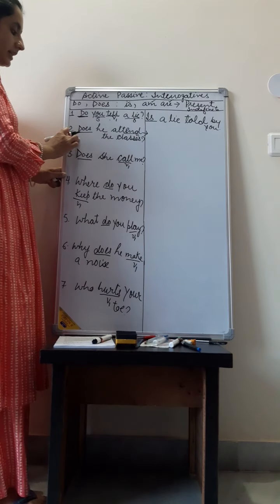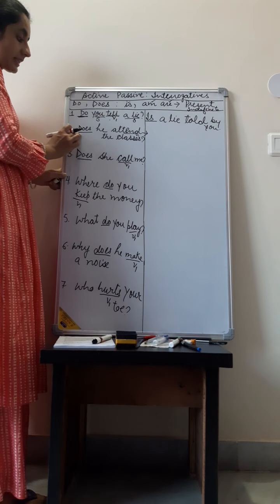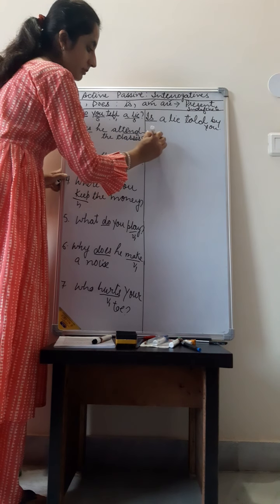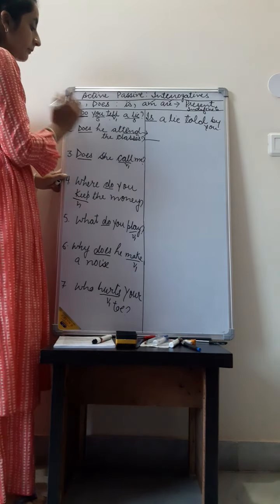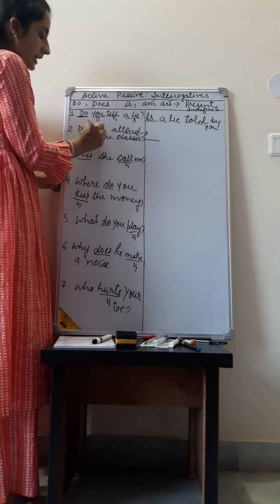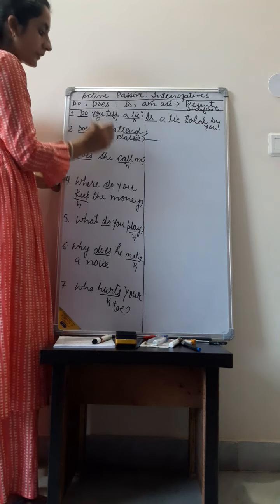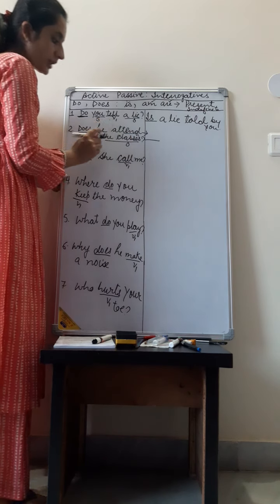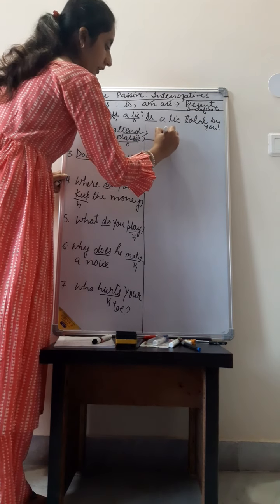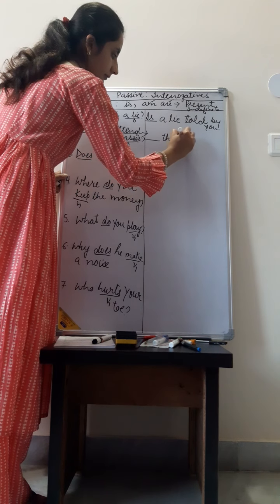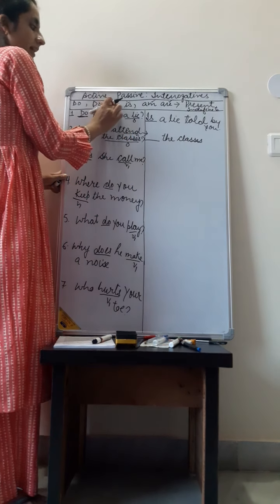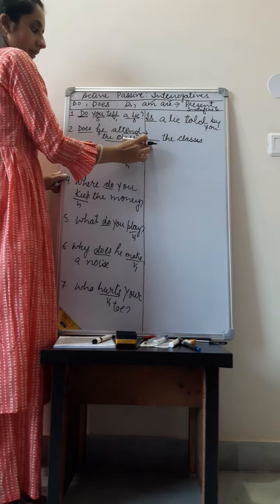Okay, let's see the next sentence. The next sentence starts with does. Again, we will leave this space for a few seconds, and then we will say which is our subject and which is our object. Subject is he. The classes is the object. This object will become our subject. The classes. So we need to add is or are here.